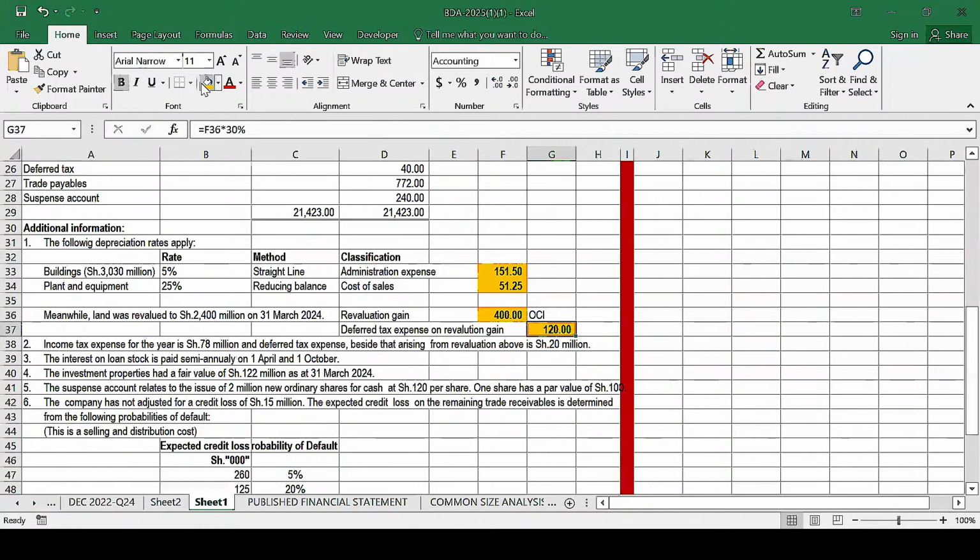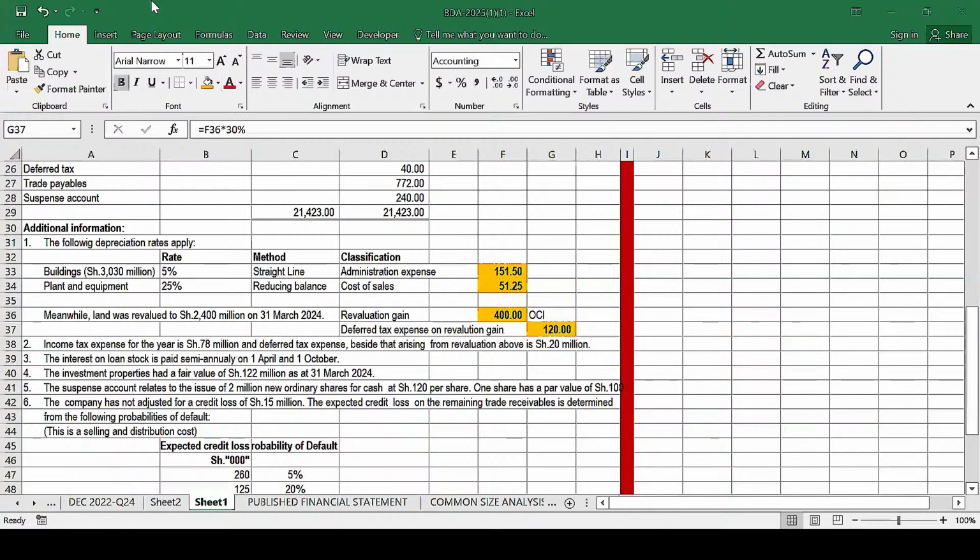Now, who can tell us, how do we account for this amount here? How are we going to account for this deferred tax expense on revaluation gain? Who can recall this? Something you did in FR and also AFR, specifically that topic of deferred taxes. Yes, how do we account for this? Let me see whether you can remember.